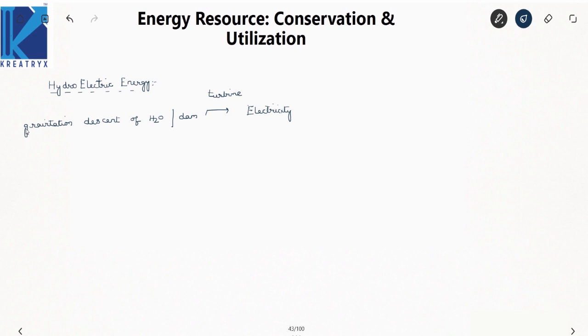Now this hydroelectric energy is one of the cheapest forms of energy. And as we discussed in the previous video, small hydropower electric generation is under renewable sources. Now these hydroelectric power plants are classified into many types. The first one is large hydropower.